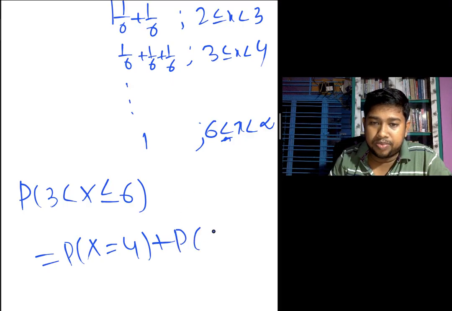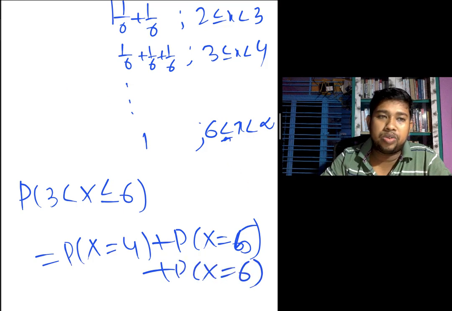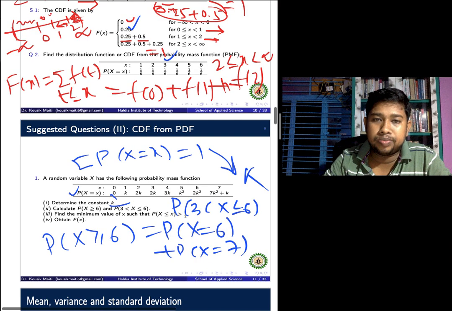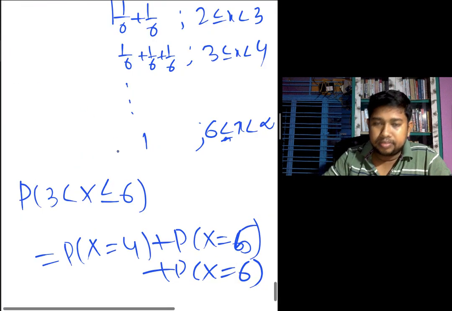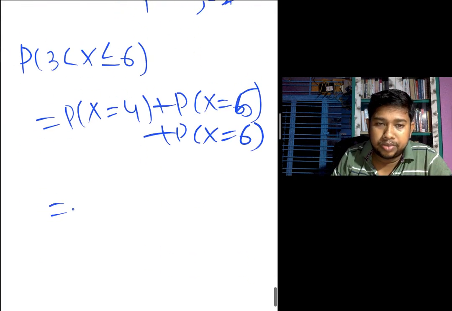Check p of x equal to 5 plus p of x equal to 6. That value is given. So check p of x equal to 4, which means 3k. You can write p of x equal to 4 means 3k, plus something plus this.